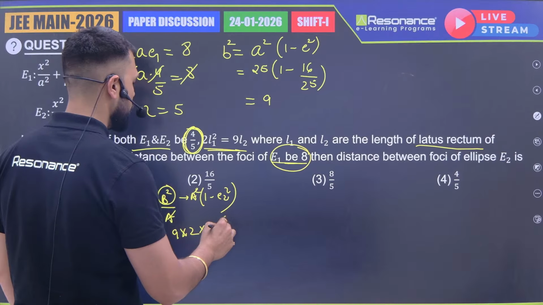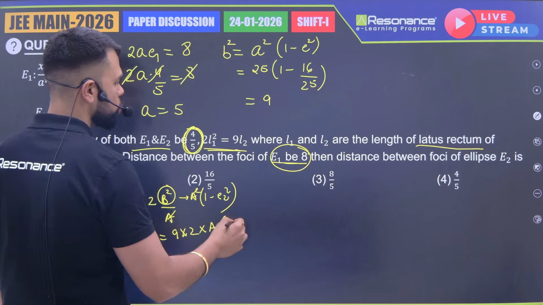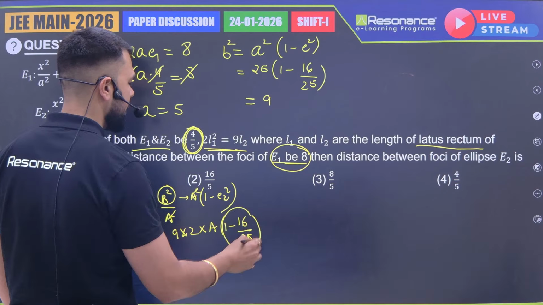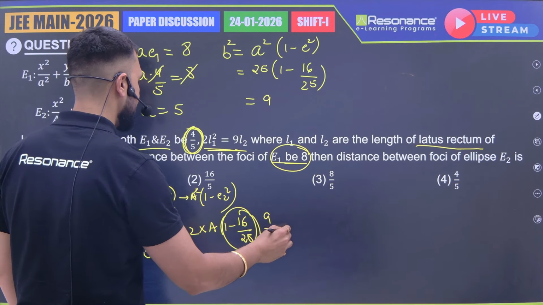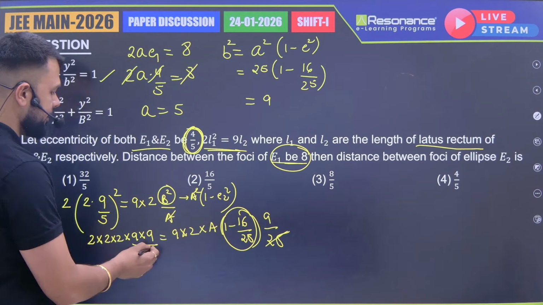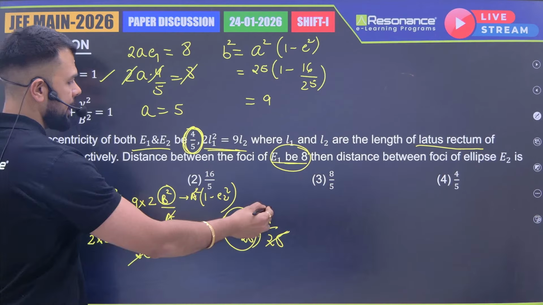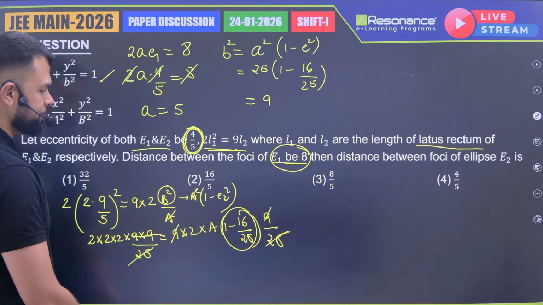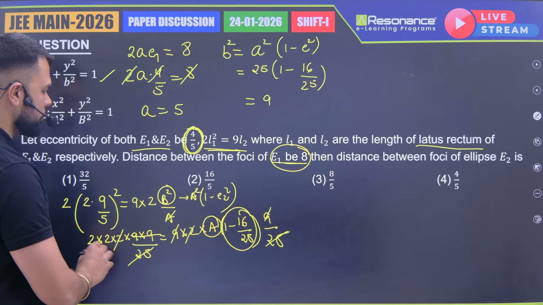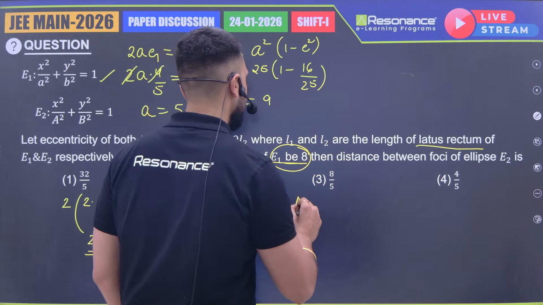A into 1 minus e2 square is how much? 16 by 25, which will again become 9 by 25, right? So from here 25 and 25 cancel, 9 and 9 will cancel with this 9, and this 2 will cancel this. So I'll be getting capital A to be how much? 4.